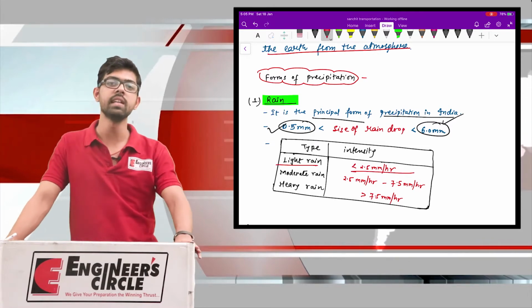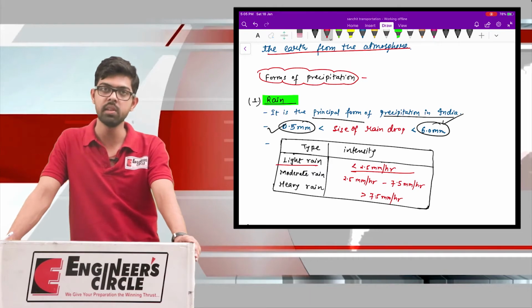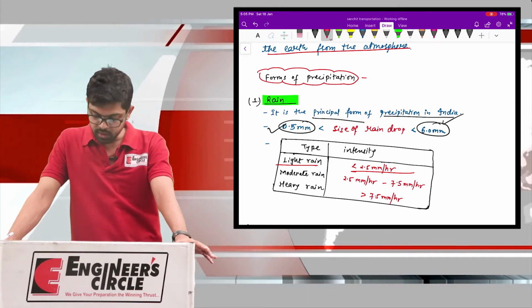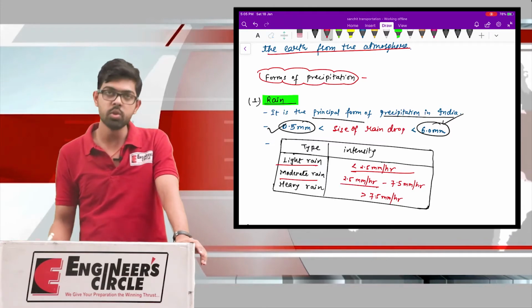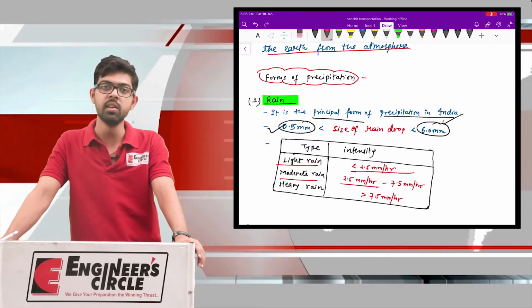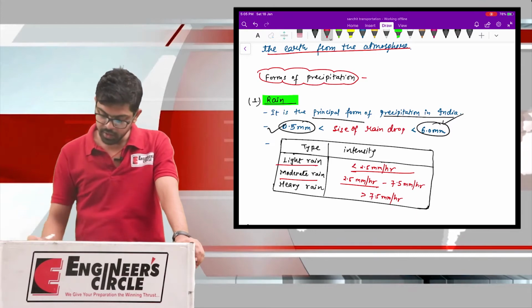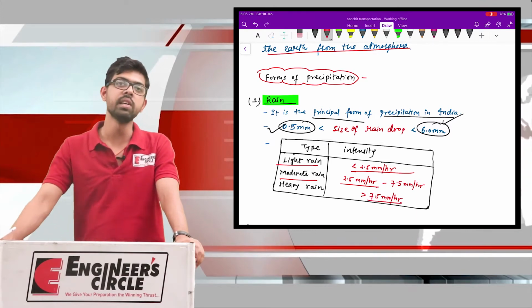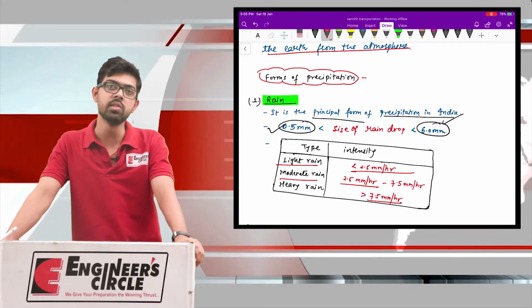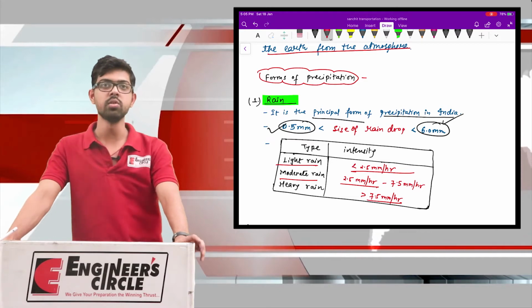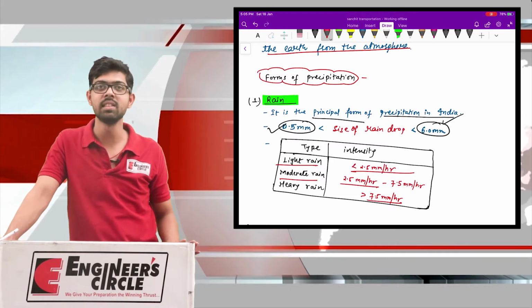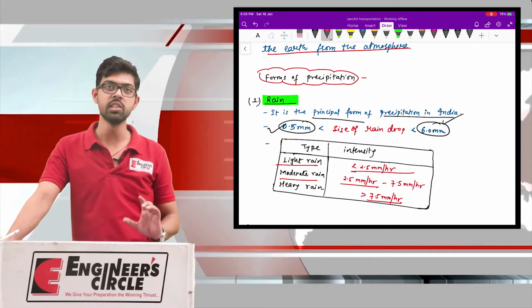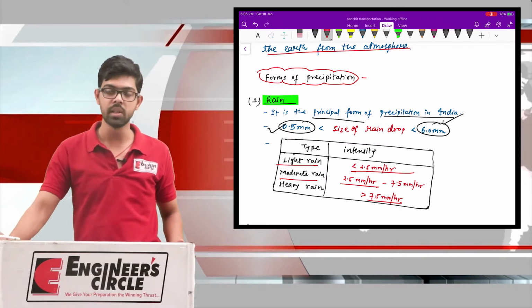For moderate rain, the intensity varies between 2.5 and 7.5 mm per hour. And if the intensity is greater than 7.5 mm per hour, then we call it heavy rain. This is the brief classification of the type of rain based on the intensity of the rainfall. You should remember this data from a competition point of view.